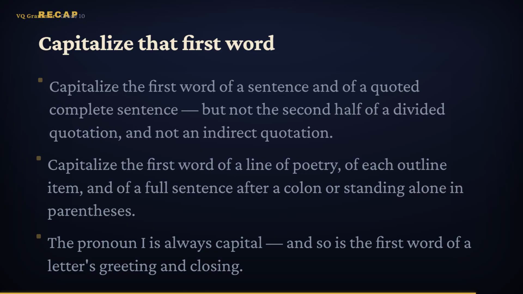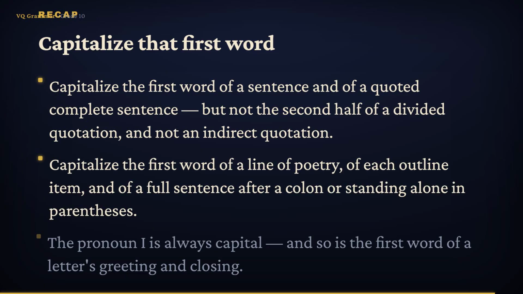Let's gather it all up. Capitalize the first word of every sentence and the first word of a direct quotation whenever the quoted words form a complete sentence. But keep it lowercase in the second half of a divided quotation, where the sentence is simply continuing, and in an indirect quotation, which has no quotation marks at all. Capitalize the first word of a line of poetry, the first word of each outline item, and a complete sentence that follows a colon or stands alone inside parentheses, while a bare fragment stays small.